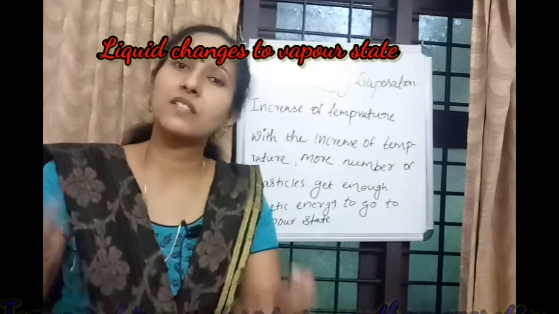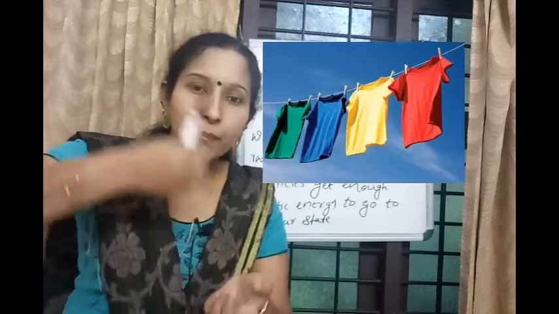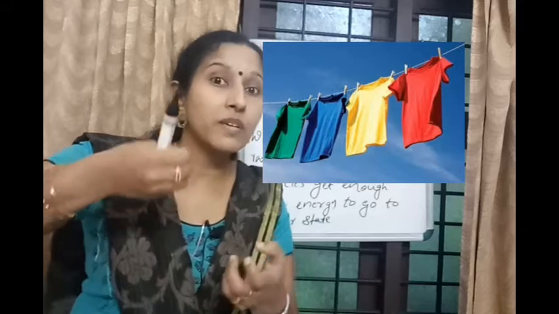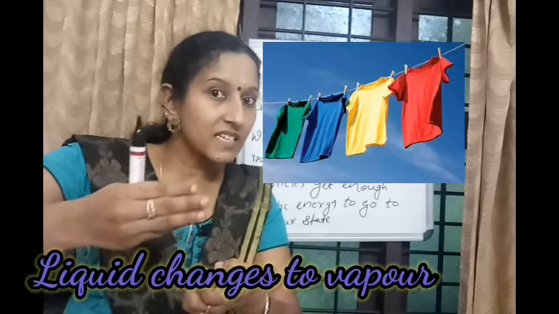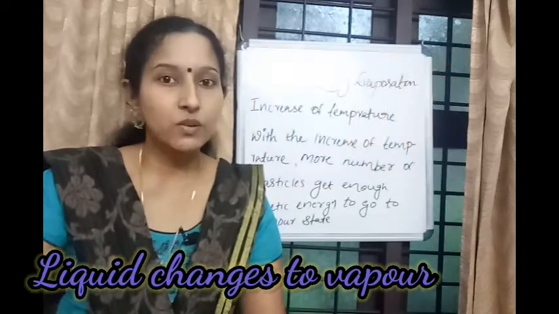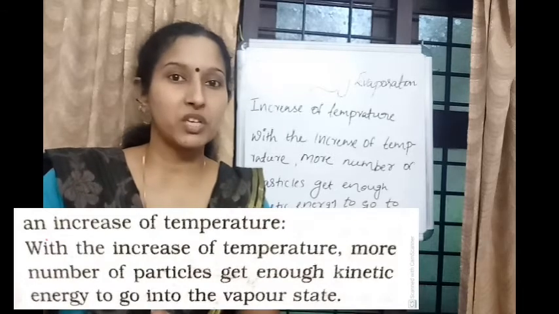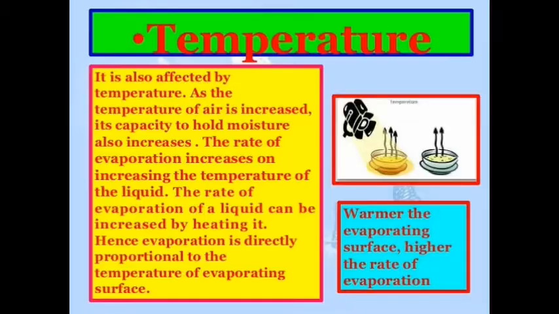Same example we can discuss here also. Drying of clothes under the sunlight. Sunlight takes the water. Sunlight takes the water means what? Water particles are gaining energy from the sunlight. When they gain energy, their kinetic energy increases. They suddenly change to vapor state. So increase of temperature increases the rate of evaporation.